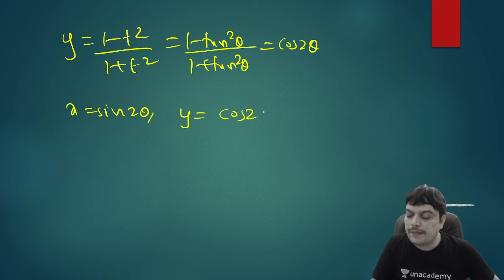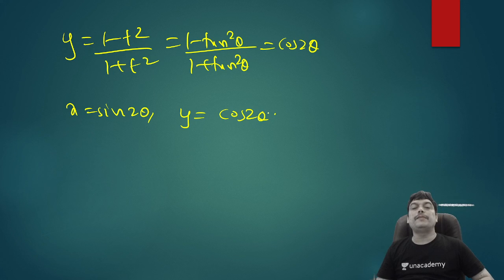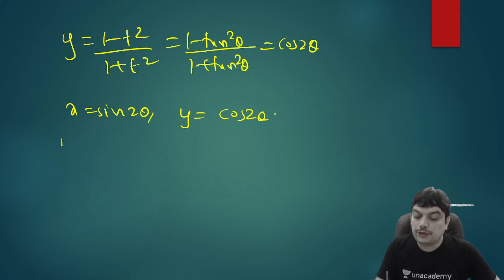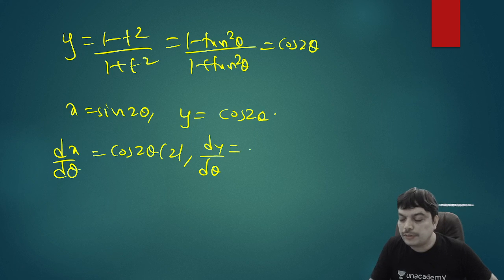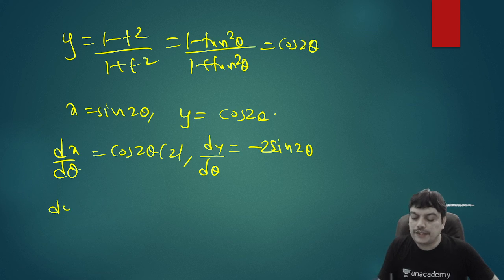So either you can use parametric differentiation, or directly we can eliminate theta and then use normal differentiation. Any method will work, but because we are doing parametric differentiation, I'll show it with parametric differentiation only. If you write dx by d theta, it will be cos 2 theta into 2. And dy by d theta, cos will have a derivative with a minus sign, so minus of sine 2 theta, and the derivative of 2 theta will be 2. So what is dy by dx then? It is dy by d theta divided by dx by d theta.